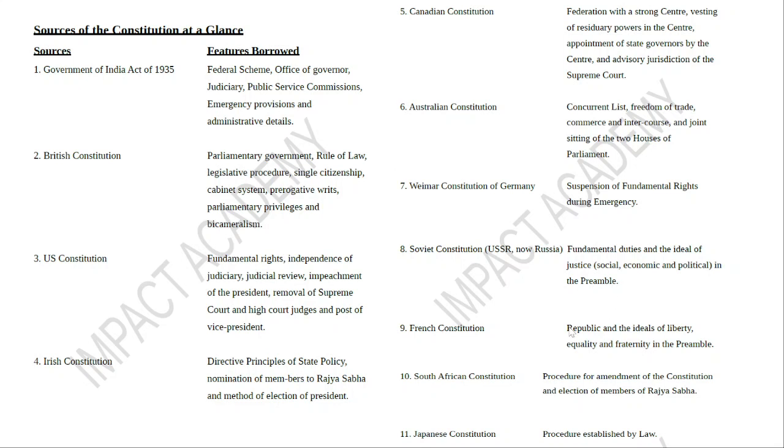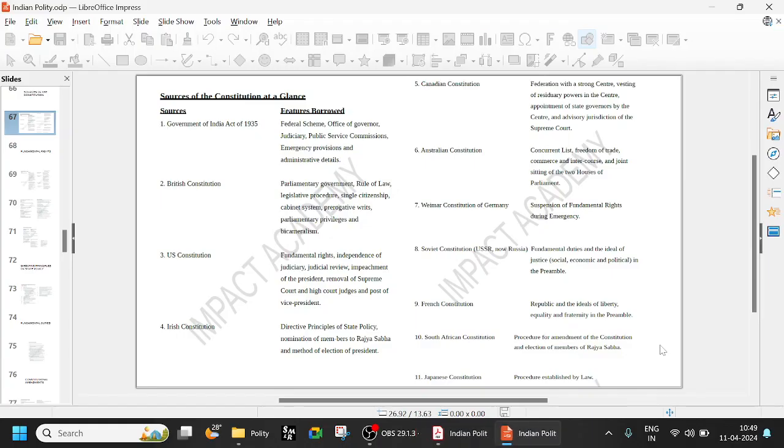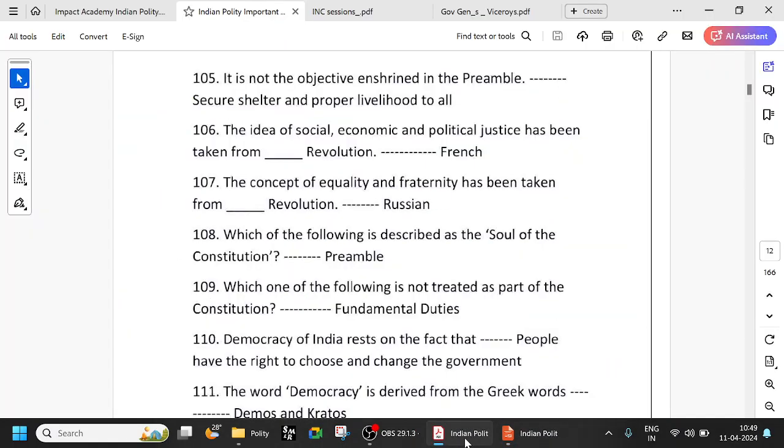We have taken these features: republic, ideas of liberty. That's why whenever you talk about the French, you talk about liberty, right? Even in movies they say they are very liberal. Equality, fraternity, etc. are taken from the French Constitution, but here the question is asking about the concept of equality and fraternity. The idea of social, economic, and political justice has been taken from the French Revolution.